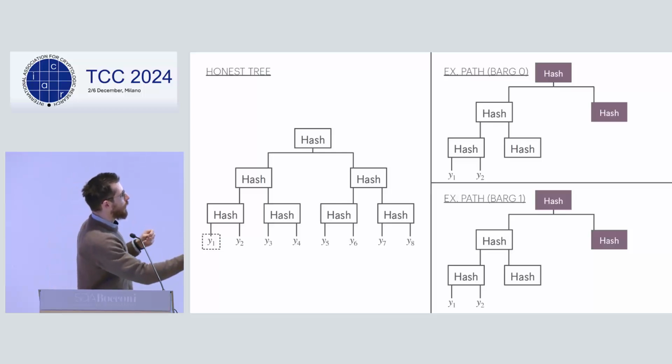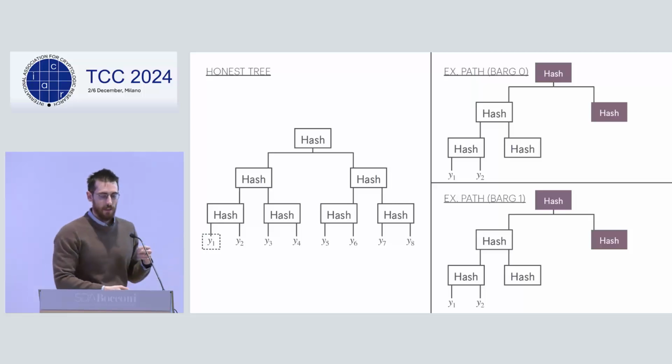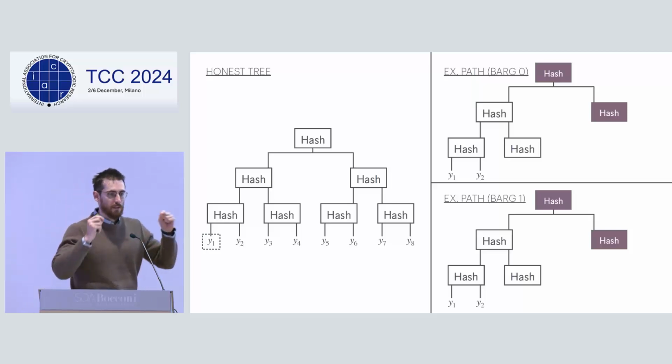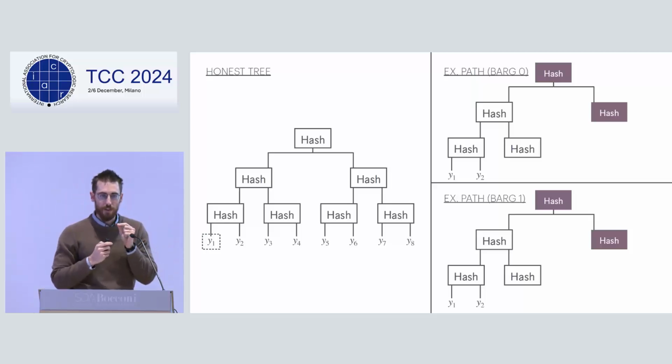Now, if we were lucky, and I denoted the colored nodes to be the ones that actually differ from the honest tree. Yeah. So we assume that they differ, so they must differ in the root. Yeah. And then it can go arbitrarily. So if we were lucky and they would differ all the way up to the leaves, then we would be done because now we can derive a contradiction against our VRFs, which are at the very bottom of this tree.